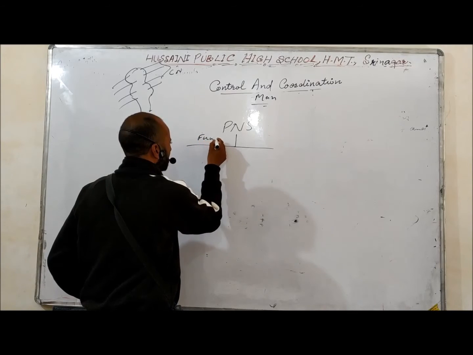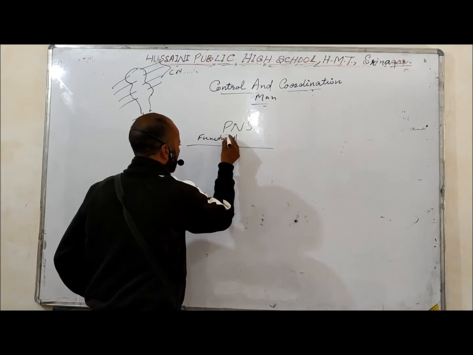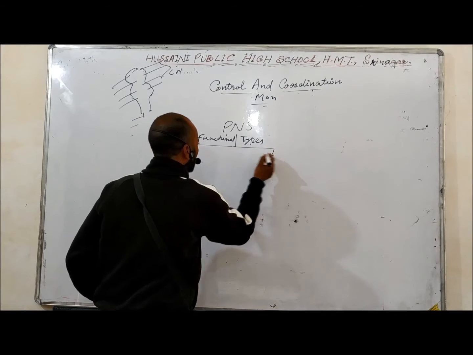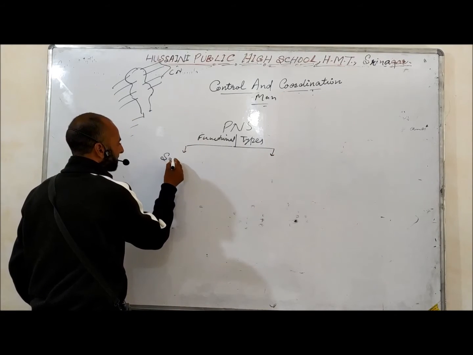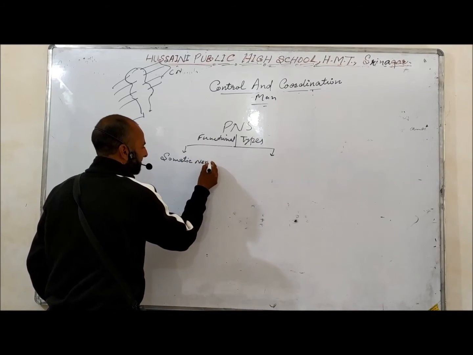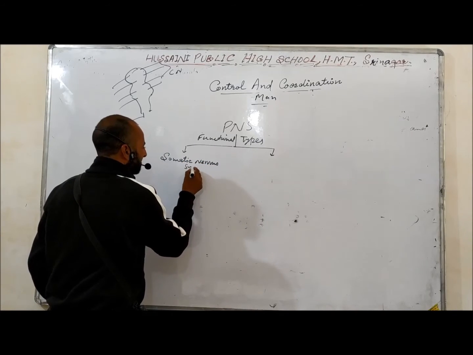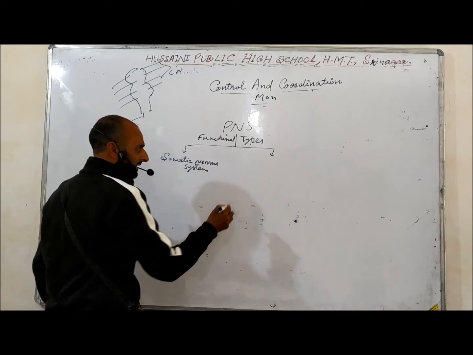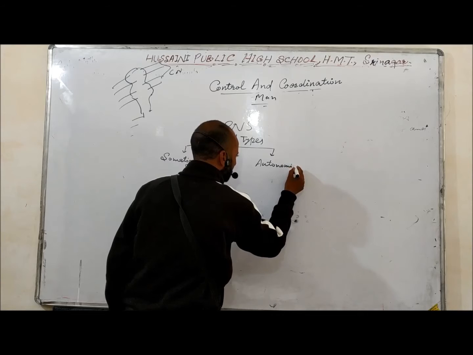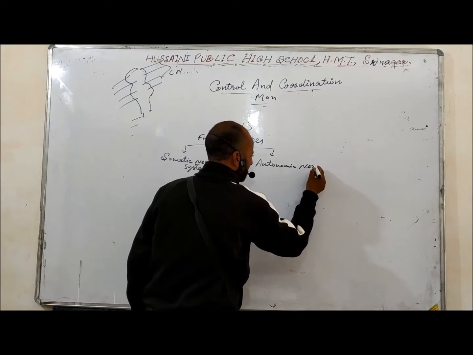Functionally it has two types. Number one, somatic nervous system, and the second one is autonomic nervous system.